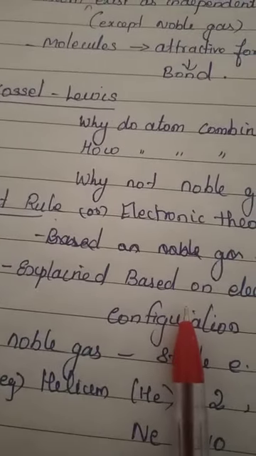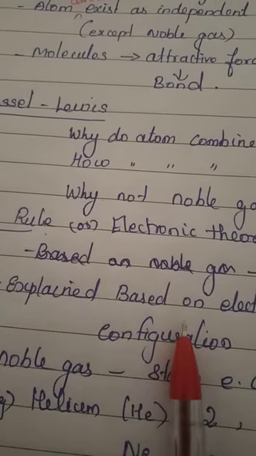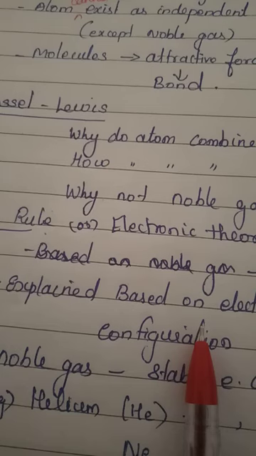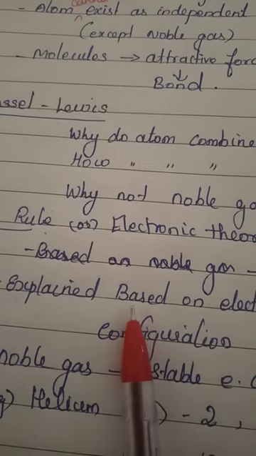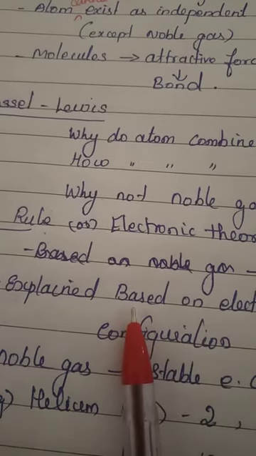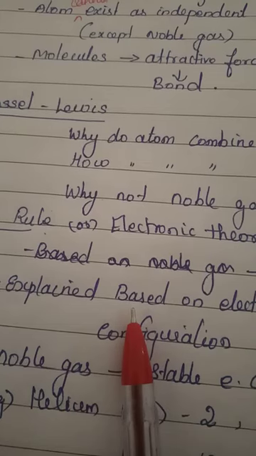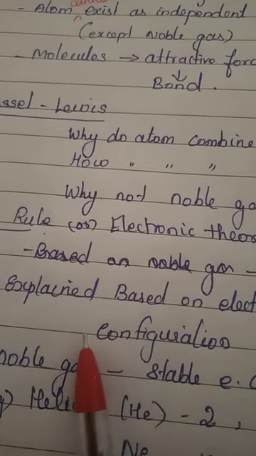Kossel and Lewis model. How Kossel and Lewis explained chemical bonding. According to them, they have answered three questions. Kossel and Lewis explained the formation of chemical bonding. Before that, we can raise three questions.